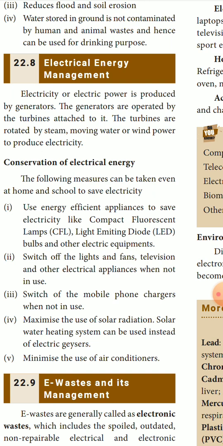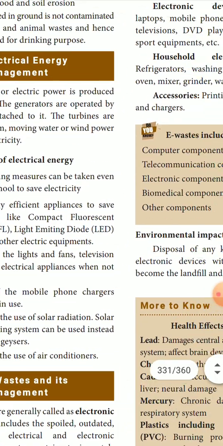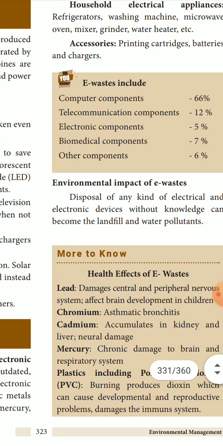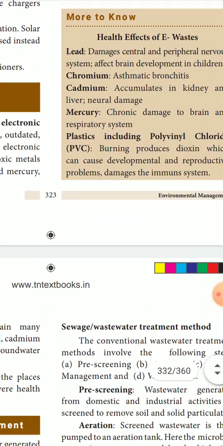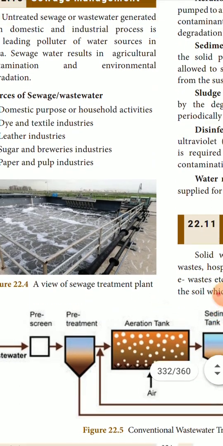Maximize the use of solar radiation. A solar water heating system can be used instead of electric geysers. Minimize the use of air conditioning. We have to minimize the use of air conditioners in the house, and whenever we are not in need of electric power, we have to switch them off and use electric power in a wise manner.